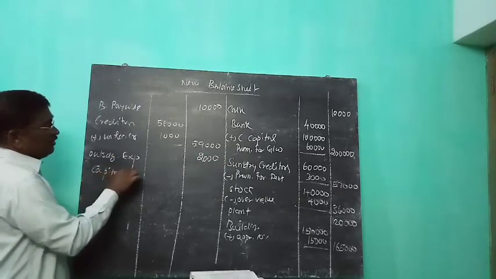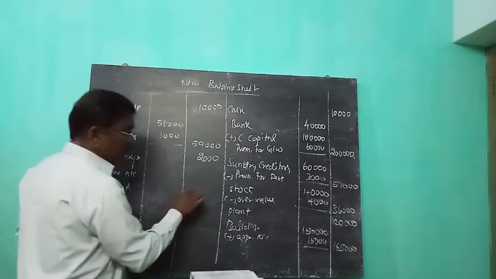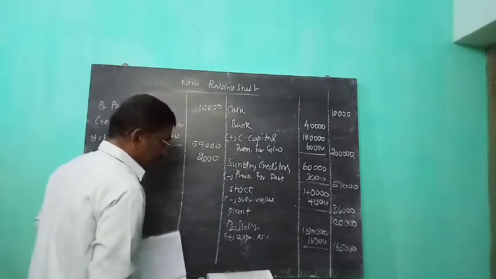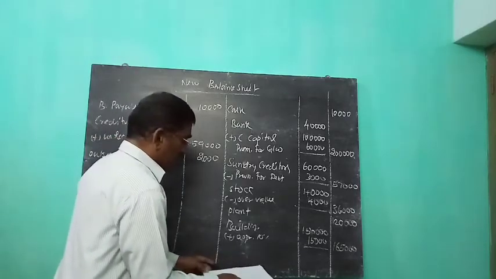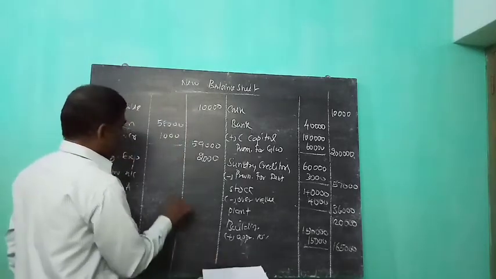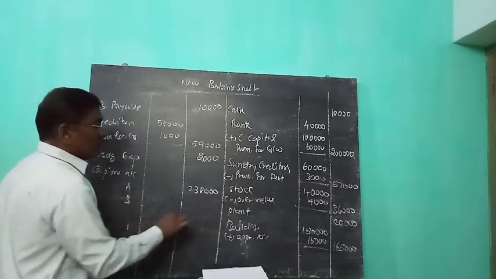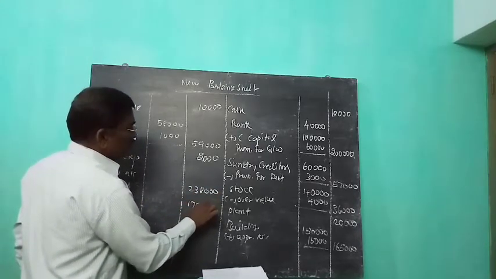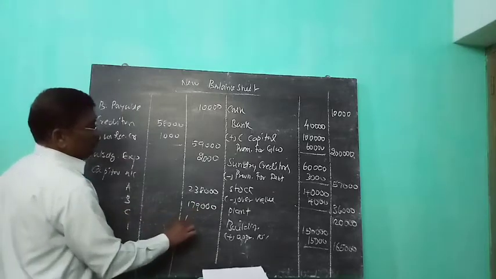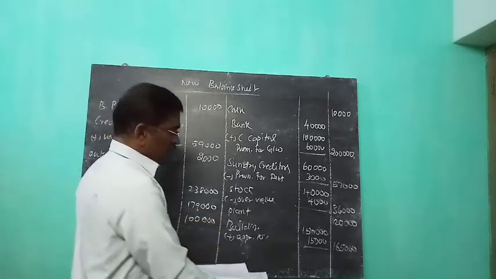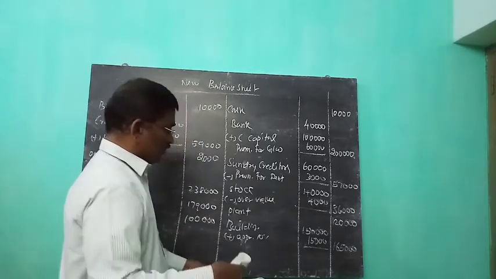Please check the capital accounts. A's capital moves to 2,38,000, and B's capital moves to 1,79,000. The new partner C brings capital of rupees 1 lakh. Please check that all adjustments must appear in the balance sheet. Check once again.